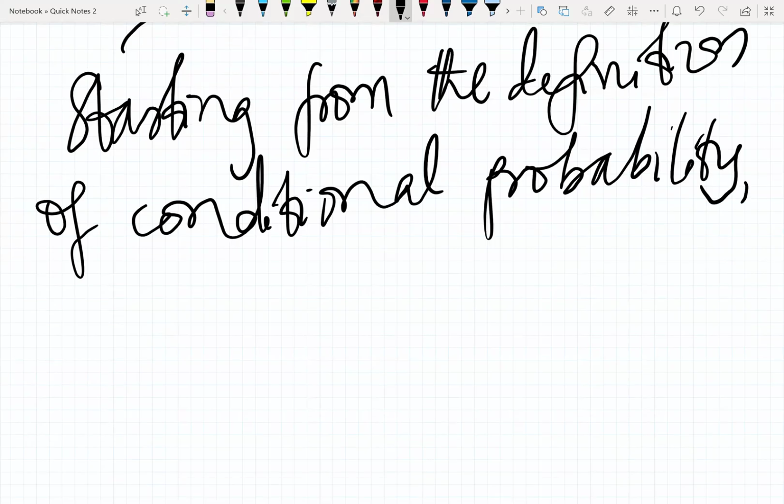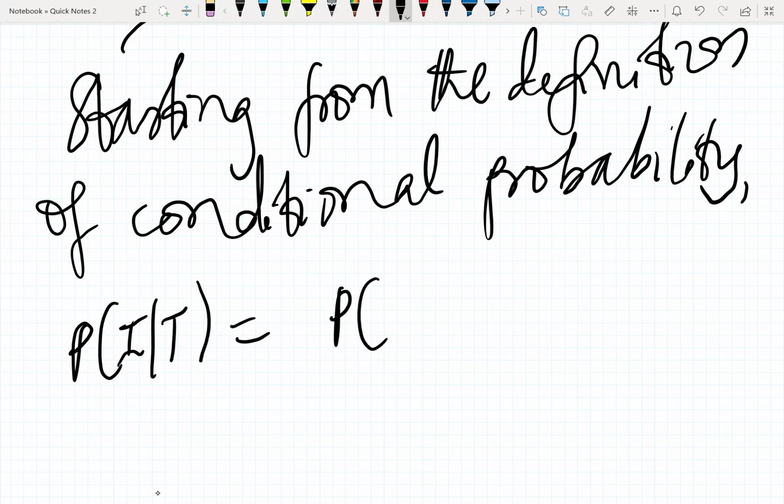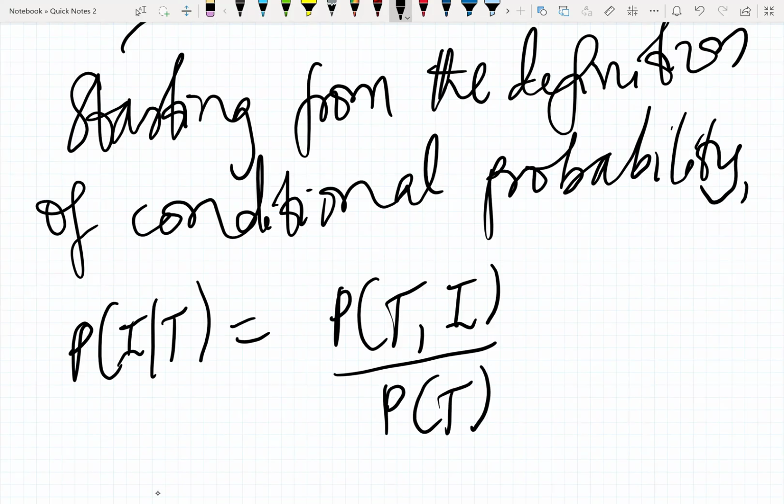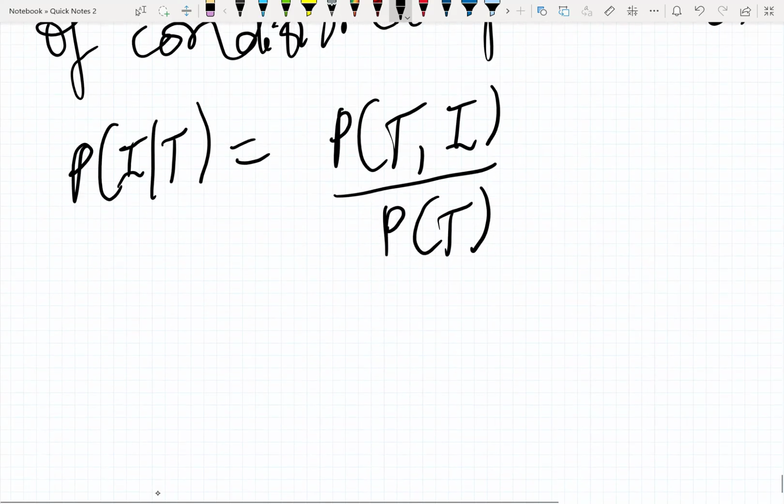So we have the probability of image given text. What's the probability that you're going to get an image if you're given text? That is the probability of text and image over the probability of text. So the probability of image given text is the probability of text and image over the probability of text.